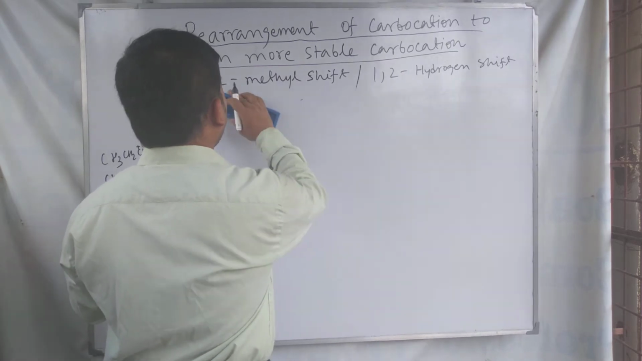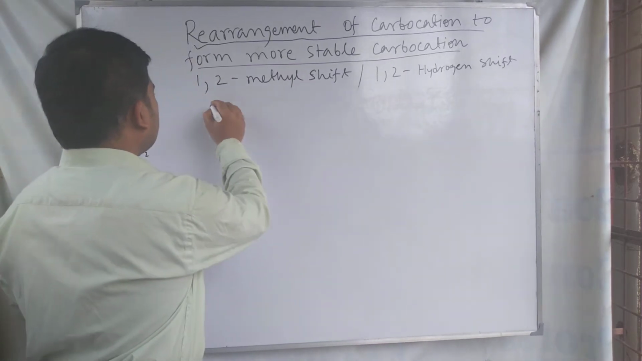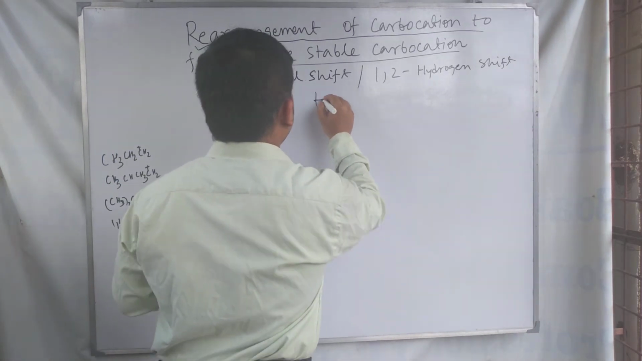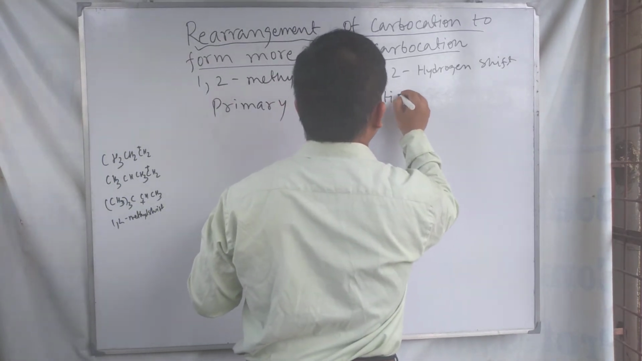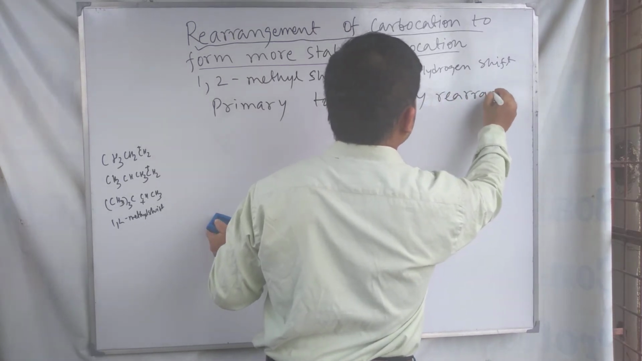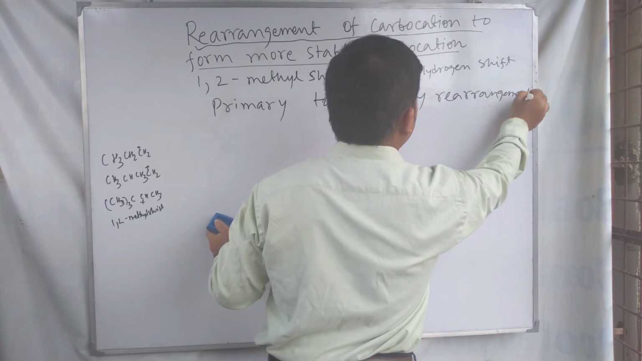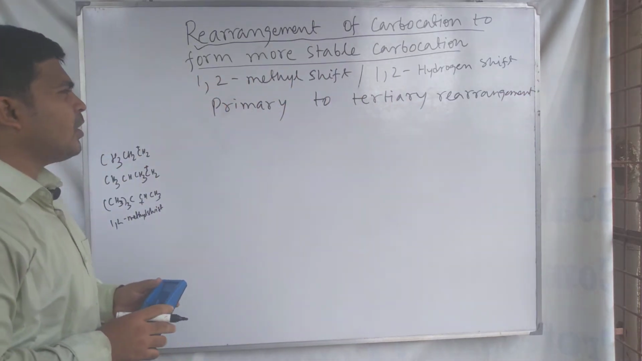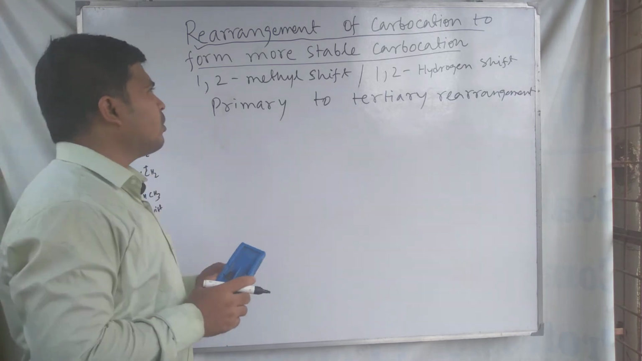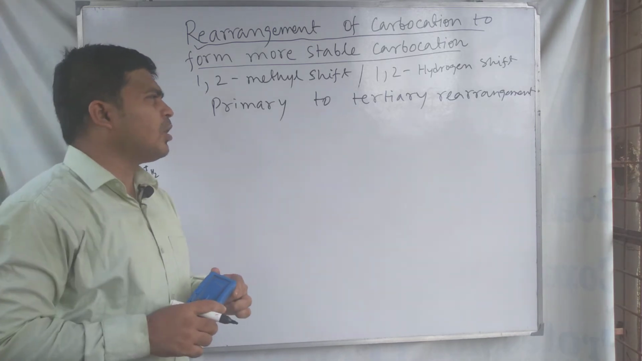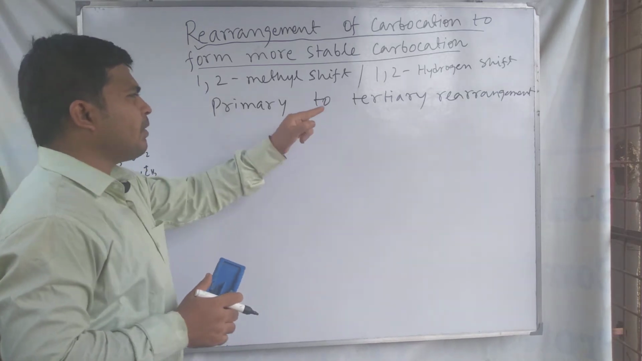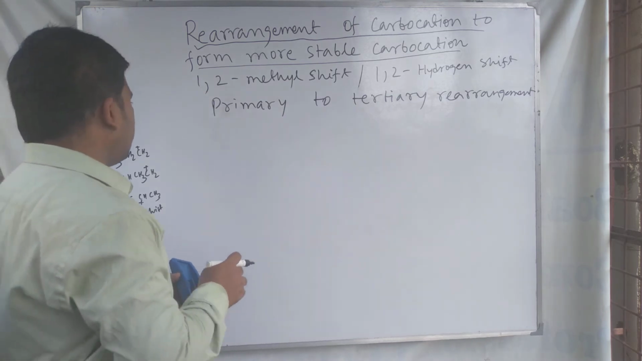Or you can say, at first we see primary to tertiary. Primary to tertiary rearrangement, we discuss about the carbocation rearrangement. Primary carbocation rearranged to tertiary carbocation. So in this example,